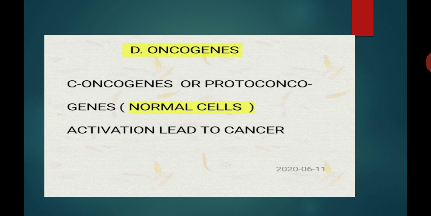What are oncogenes? Oncogenes are the genes which cause cancer. And the example is C-oncogene, that is cellular oncogene, or the proto-oncogene. Student, this C-oncogene or proto-oncogene is already present in the normal cell. But under certain conditions these genes get activated and lead to cancer. So the fourth carcinogenic factor which causes cancer is nothing but oncogenes. Next one.